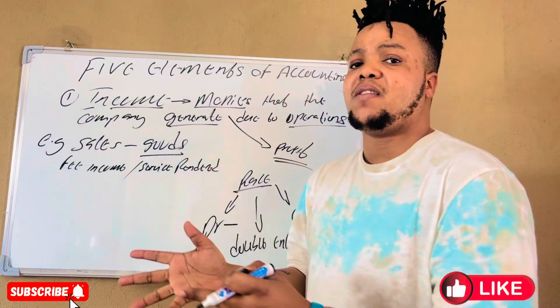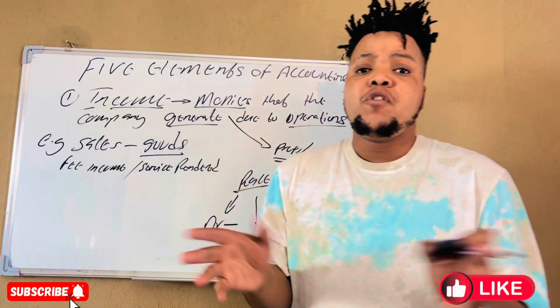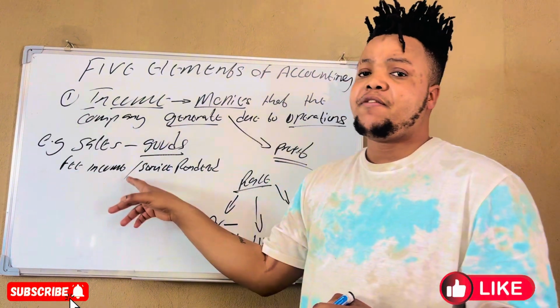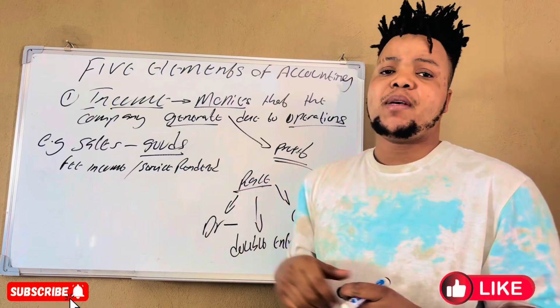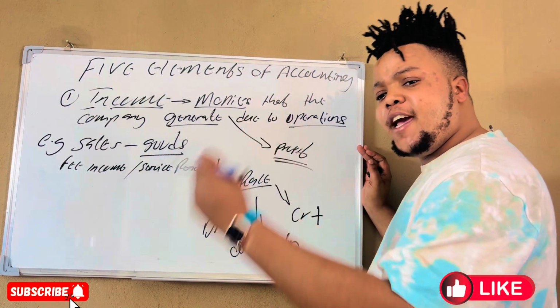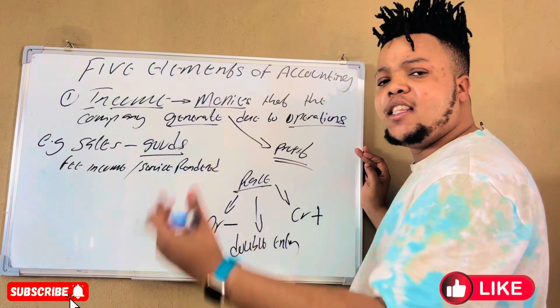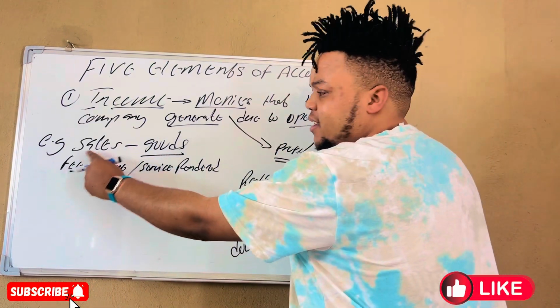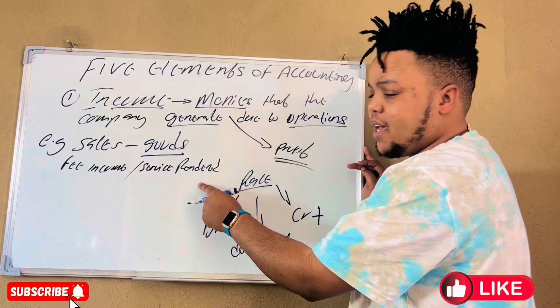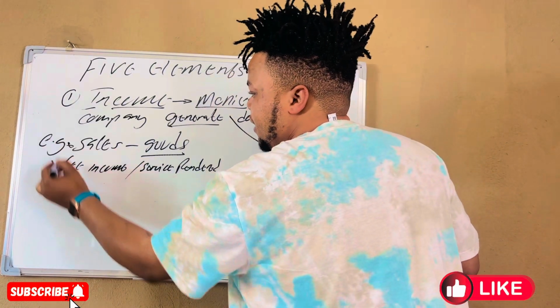Businesses that offer services. So if you are a law firm, you render the service to your clients, you charge them what? A fee income. Or you regard that income as service rendered. Are we all together? So each and every company that renders a service, they don't say they have sales. They say they have fee income or they have service rendered. Are we all together, right? That was example number 2.